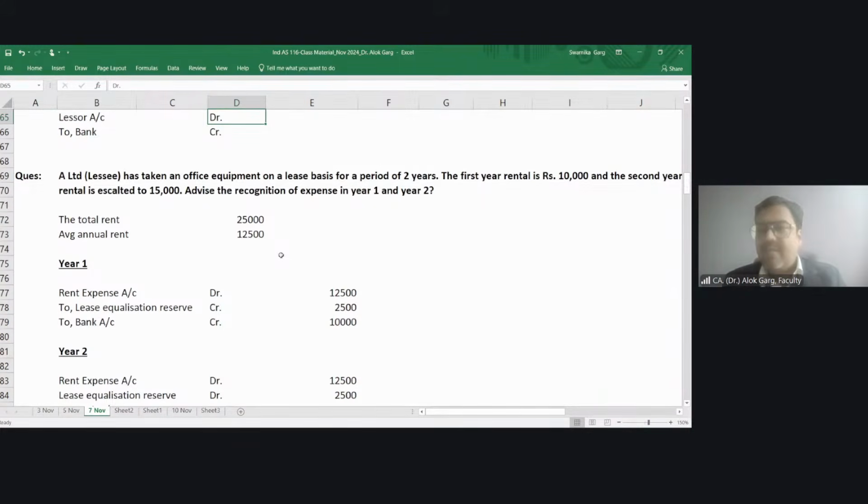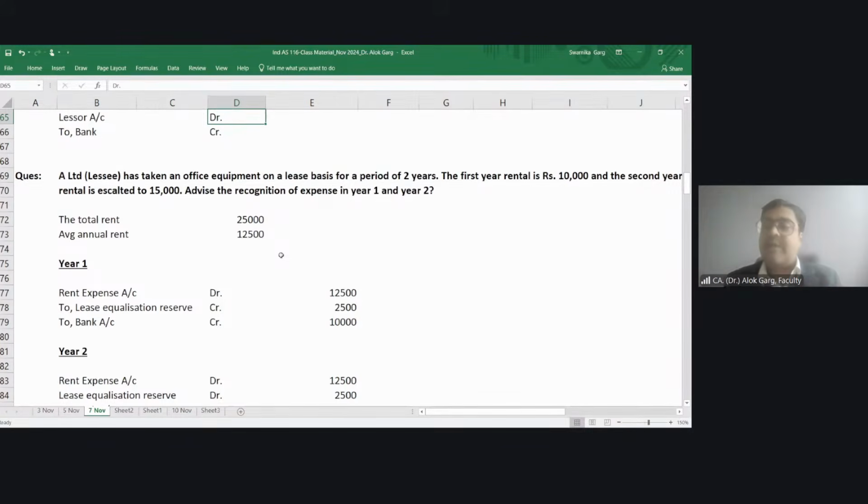For example, I have taken this mobile phone on a lease basis, right? At a lease rental of, let's say, 5,000 rupees per annum. And this is for 5 years, assuming the life of the mobile phone is 5 years. The lessee is paying a rental of 5,000 in the first year, 6,000 in the second year, 7,000 in the third year, 8,000 in the fourth year, and 9,000 in the fifth year. The 5 year lease contract is there, and rental is getting escalated by 1,000 rupees every year.